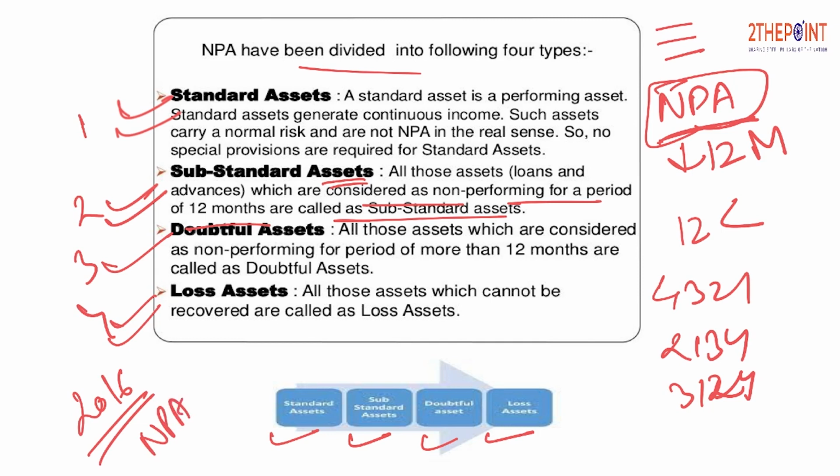Almost 10% of the advances by the public sector banks were getting converted into NPA. So RBI came out with various measures, which we are going to study in the upcoming videos, for reducing the amount of NPAs in the balance sheet of public sector banks. That is why, to understand those topics, we need clarity as to what NPAs are all about.